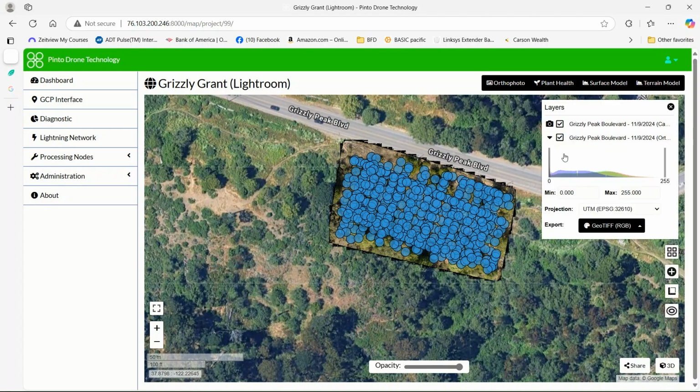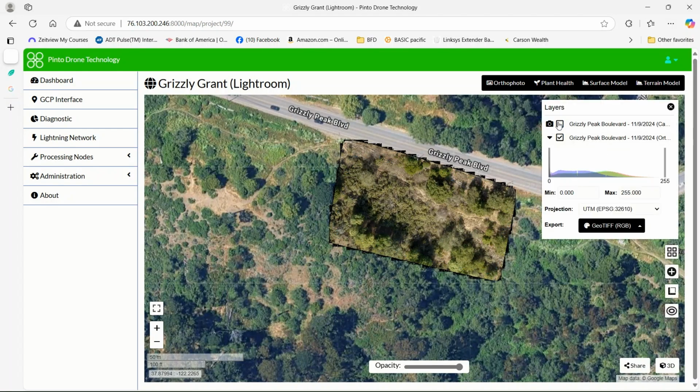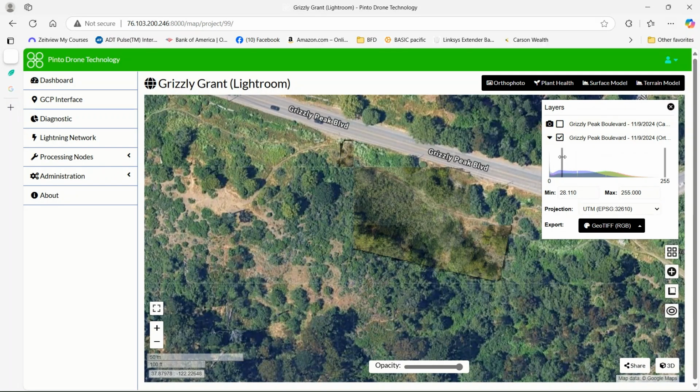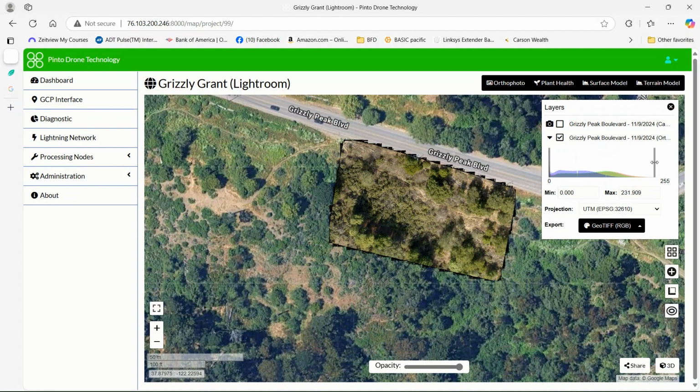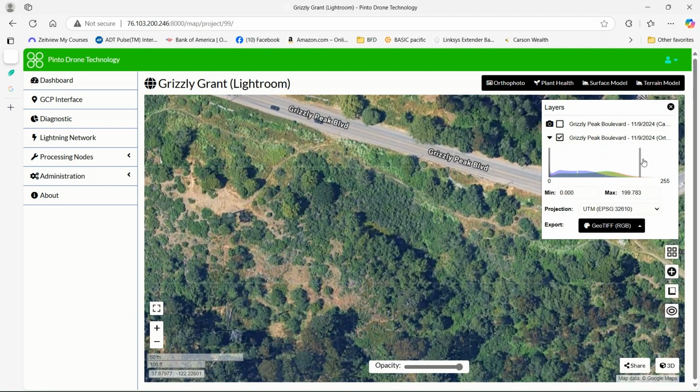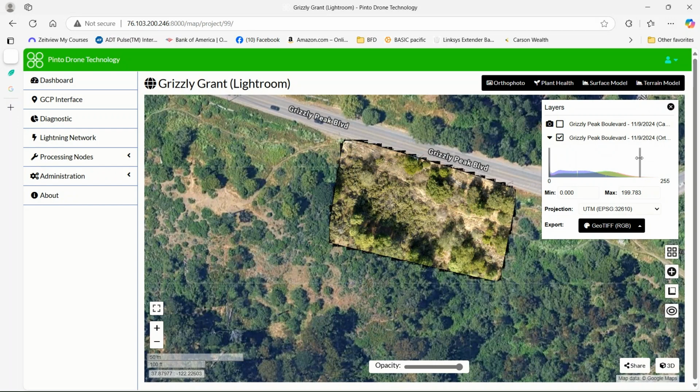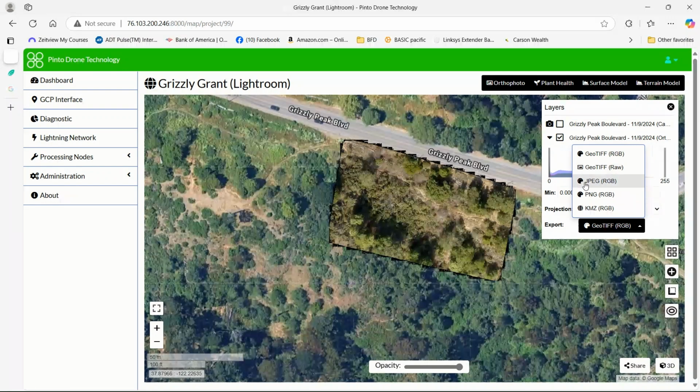Next, you can see that, this is not a big deal, but you can raise the shadows, add shadows, or you can blow it out and add highlights so you can see deeper down, add light or highlights to the map if you want to. That's what this meter is all about. And then finally, you can go ahead and export this map electronically and share it. Probably the most common format would be the JPEG format to export it in.